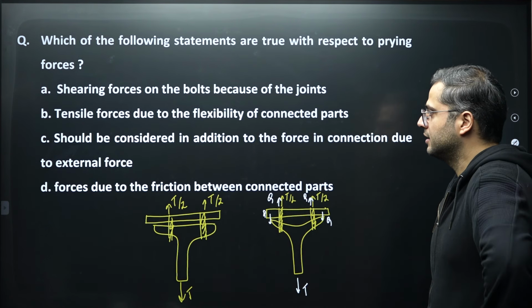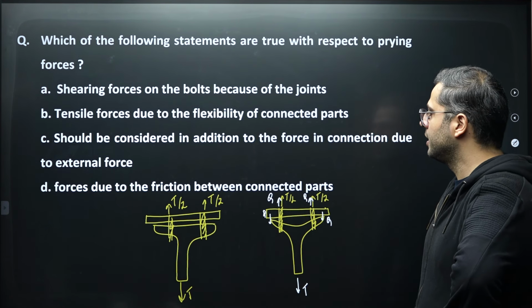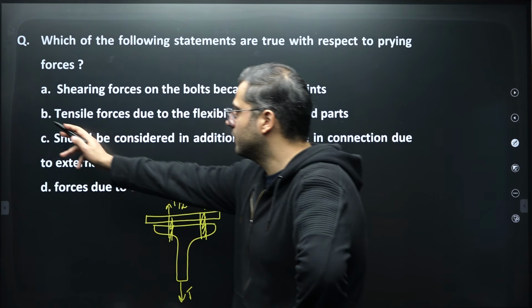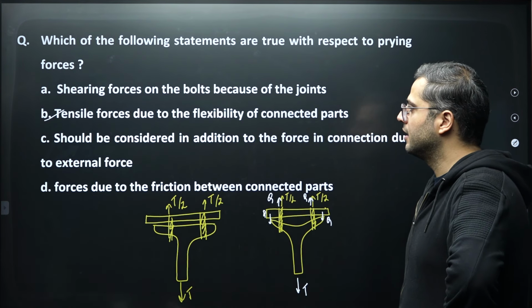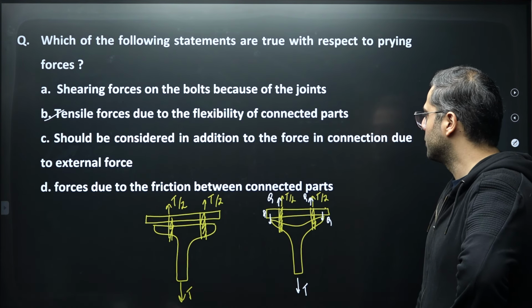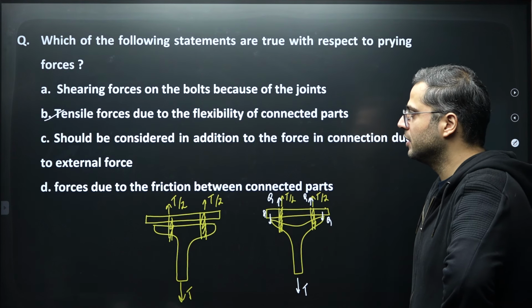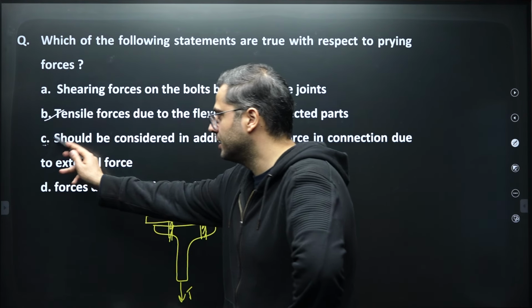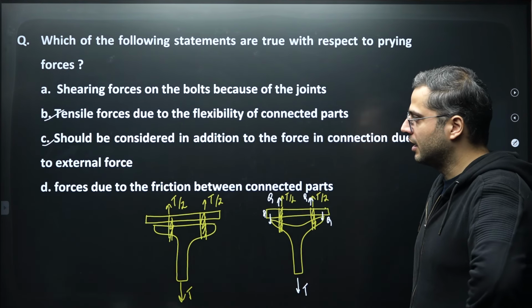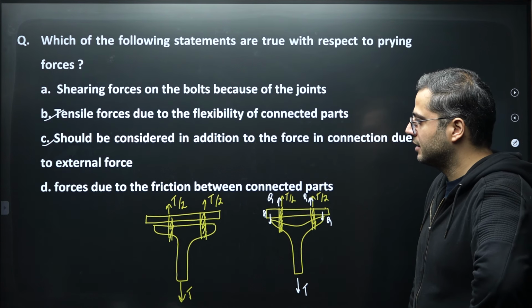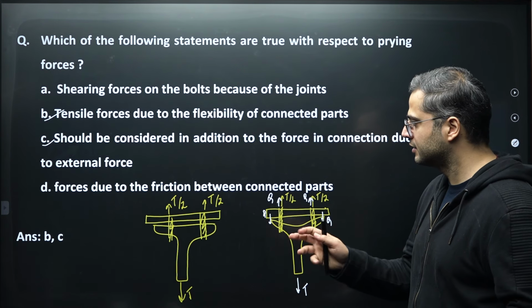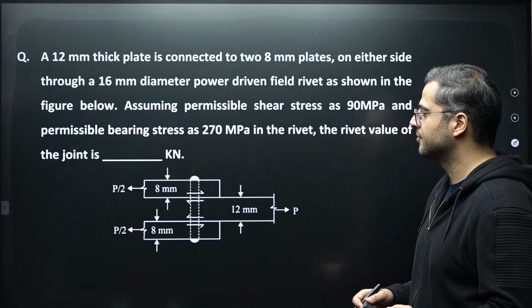So it is a tensile force due to the flexibility of the connected parts. So option B over here is correct and should be considered in addition to the force in the connection due to the external force as well. Option C is also correct over here. So B and C are correct in this particular case. So the answer is B and C.